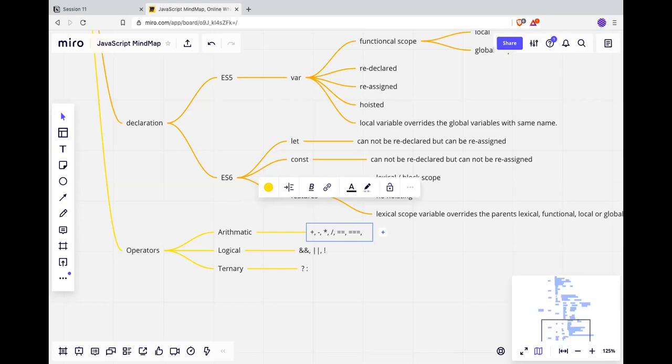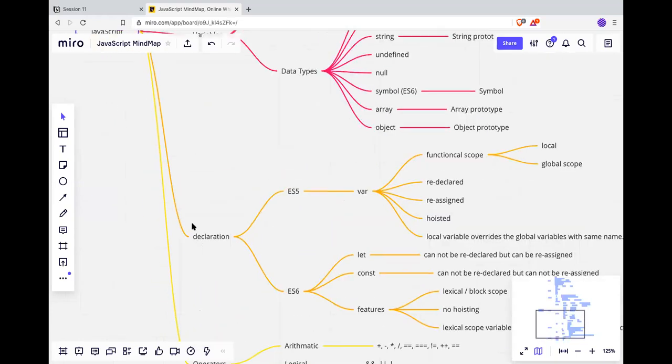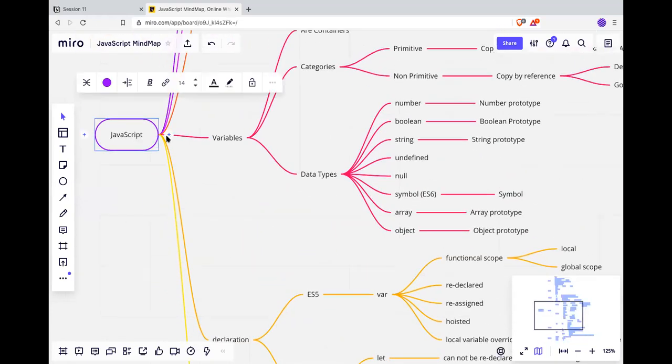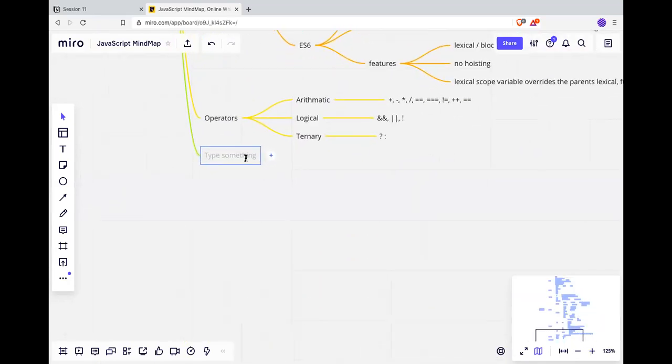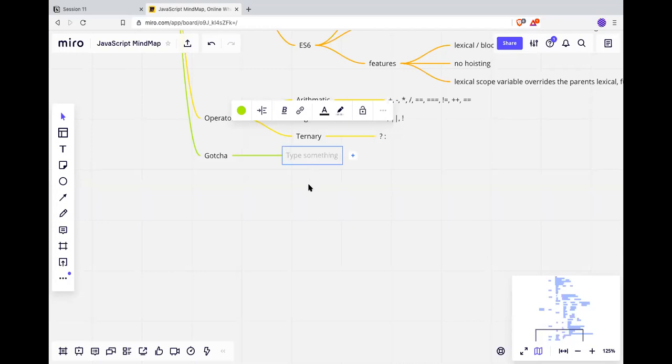Increment, decrement. The rest remains the same, increment and decrement, right? Plus plus and minus minus. All right. Let me just add one gotcha. I basically showed you one small trick to change the value type.